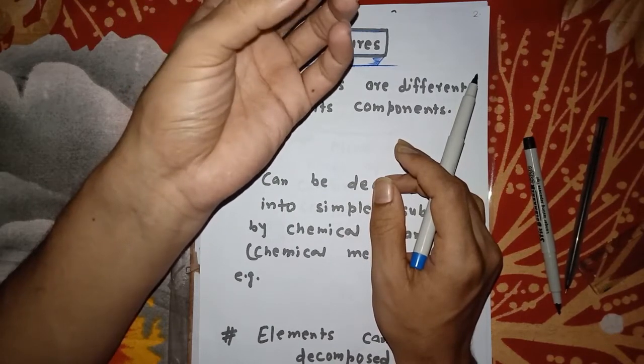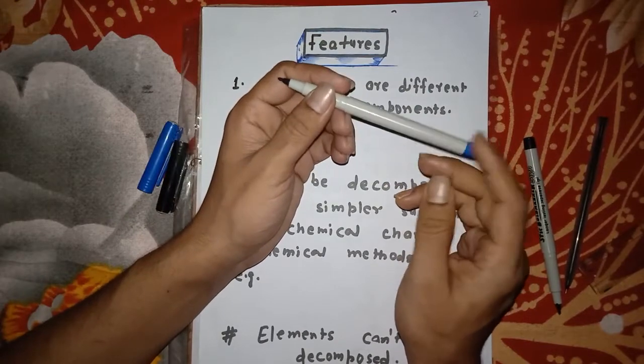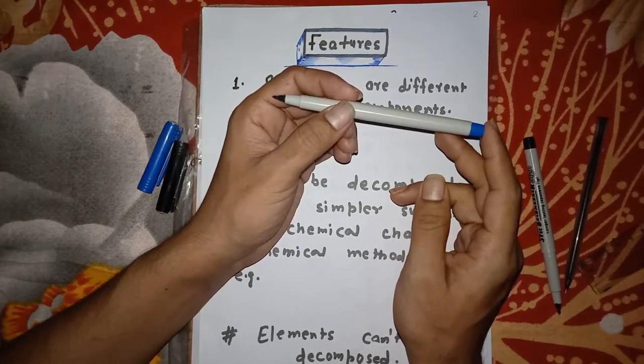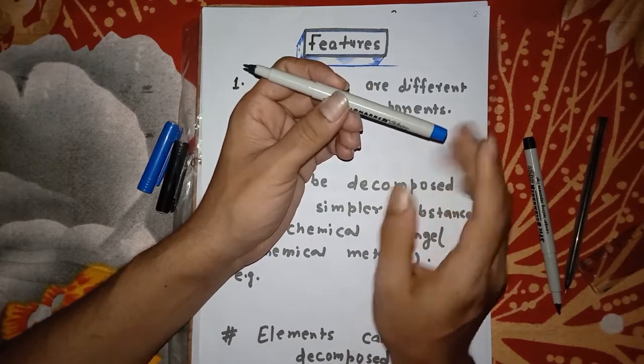Somebody can think, because it is common sense, that a marker is made of plastic, that means it retains its property also. Have you got my point? But actually it is a mixture.